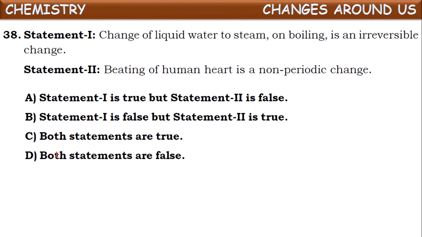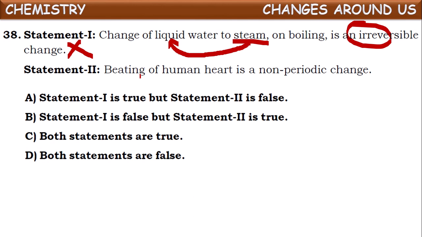Change of liquid water to steam on boiling is an irreversible change. Is it true? No, because the steam formed here can again be converted into liquid form by cooling, by a process called condensation. So it is a reversible change, not irreversible. So it is an incorrect statement.